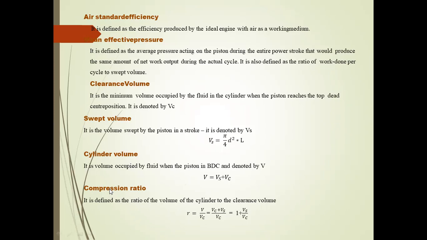Next one is compression ratio. As I told you earlier, the compression ratio is the ratio of the volume of the cylinder to the clearance volume. r equals V divided by Vc. V is the total volume. The total volume is Vc plus Vs, where Vc is the clearance volume and Vs is the swept volume, divided by Vc. So, dividing the numerator by the denominator, it becomes 1 plus Vs divided by Vc.